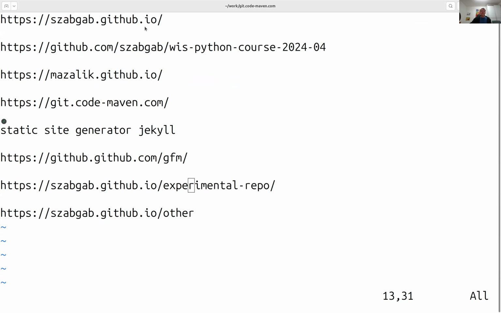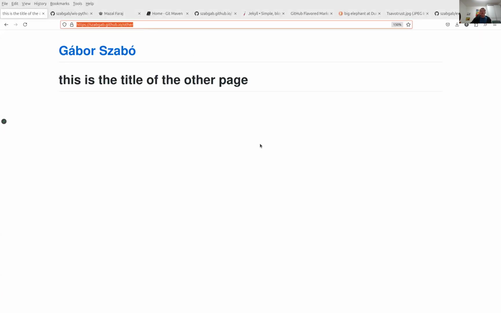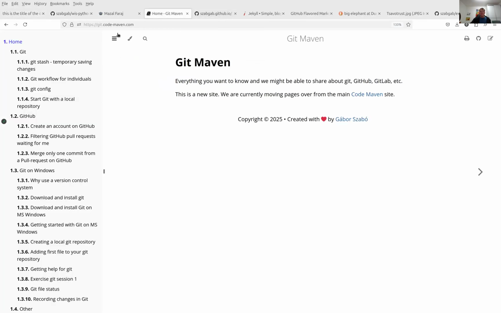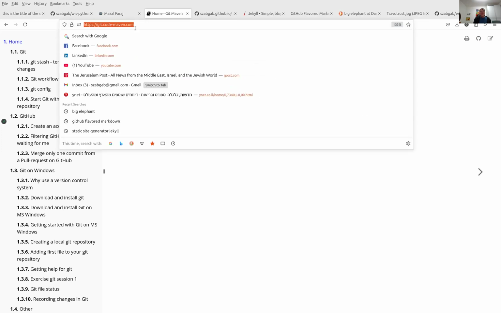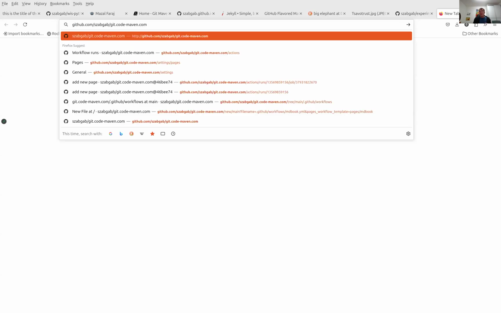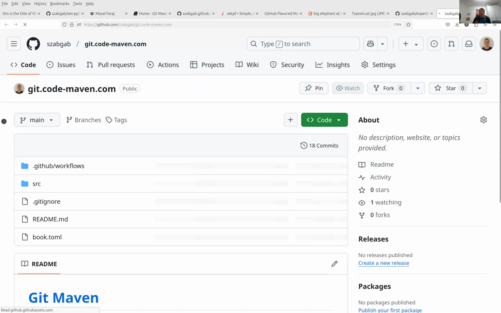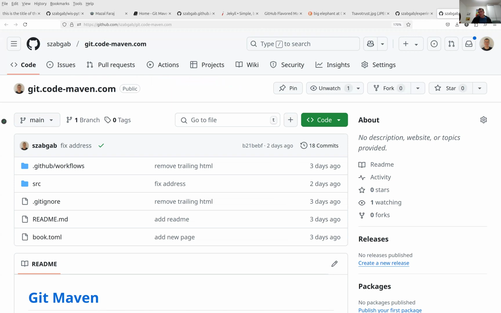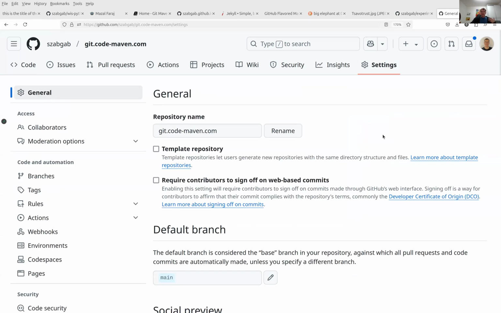One final thing, probably two final things I would like to show. One of them is, let's go back to this other website, git.codemaven.com. So you might ask how does this work, that I have this other address. So this one is hosted in a repository which actually has the same name as the website. It doesn't need to be, okay? I only use the same name because it's easier for me. What is important is that it is also configured to create pages.